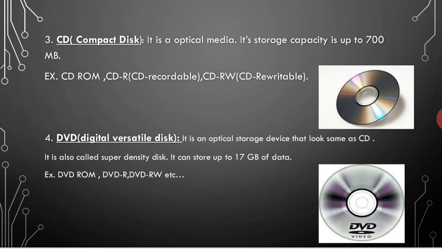It is also called super density disc, and it can store up to 17 GB of data. The difference between CD and DVD is that the storage capacity of DVD is larger as compared to CD.